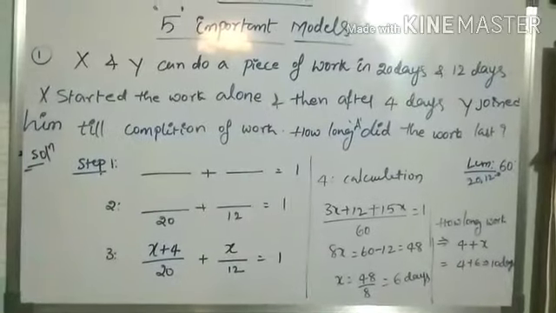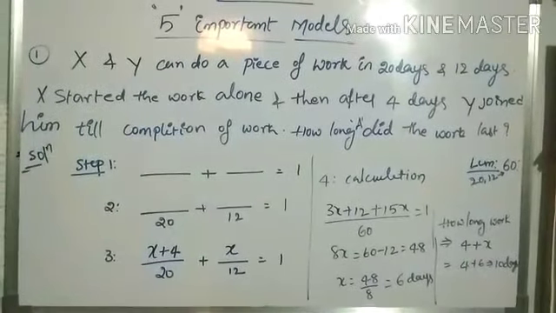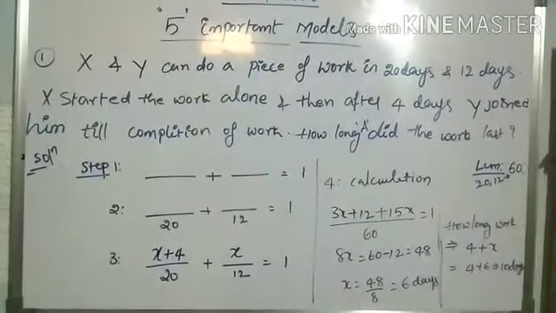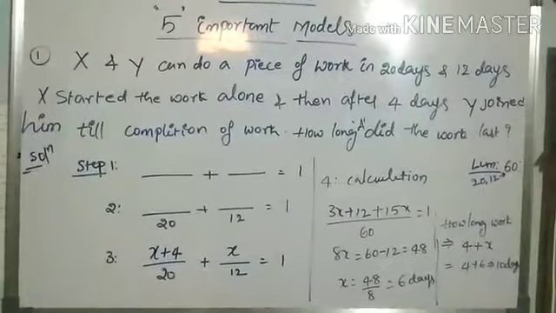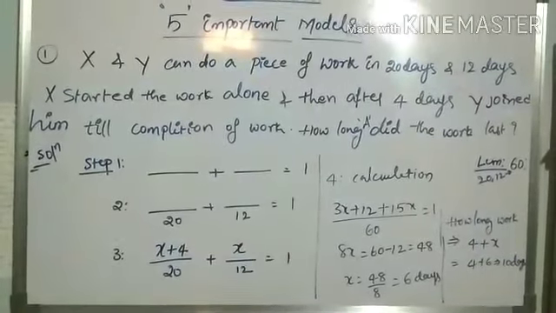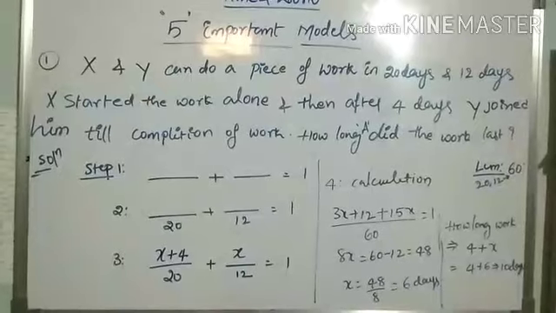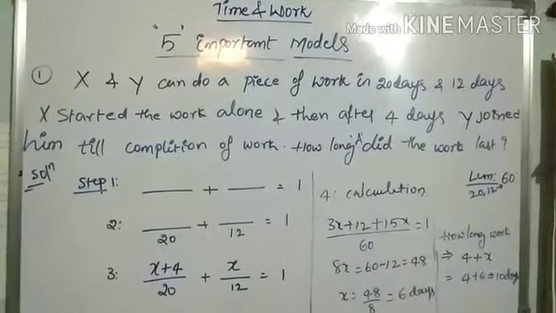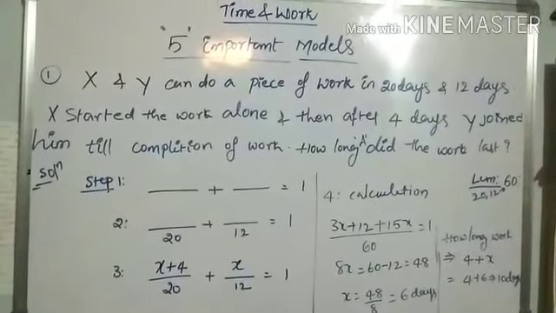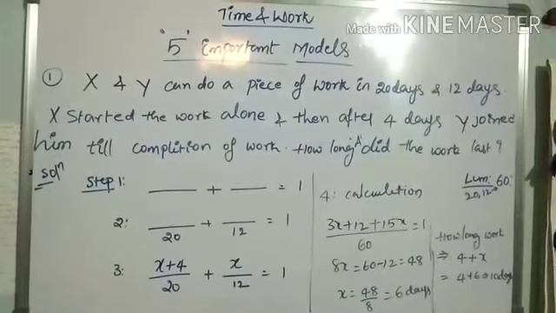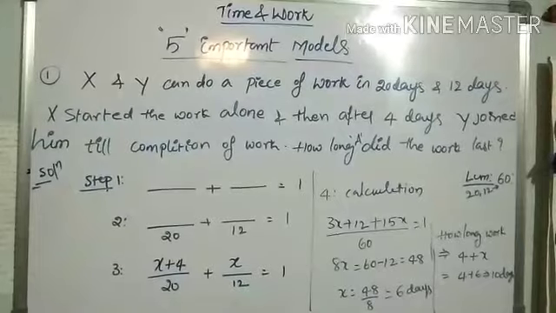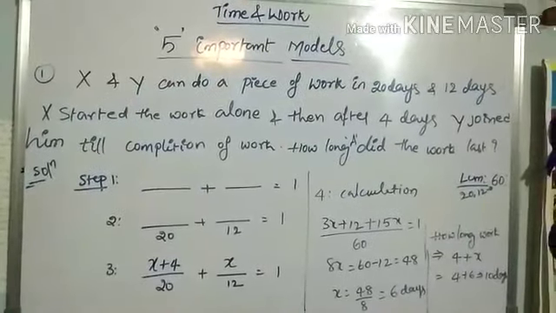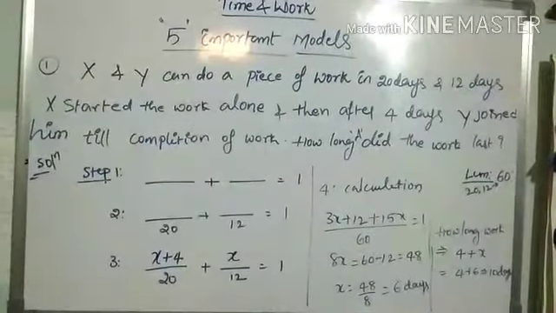Now a very important step is the third step. Your complete solution will come from the third step. If you make any mistake here, your answer will be wrong. Whether your answer is correct or wrong depends upon step number 3 only. In both the conditions I wrote x. What is this x?